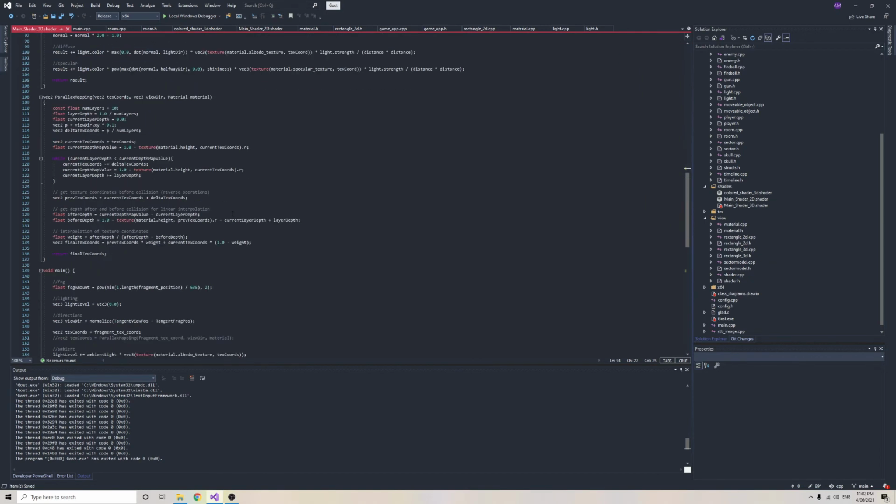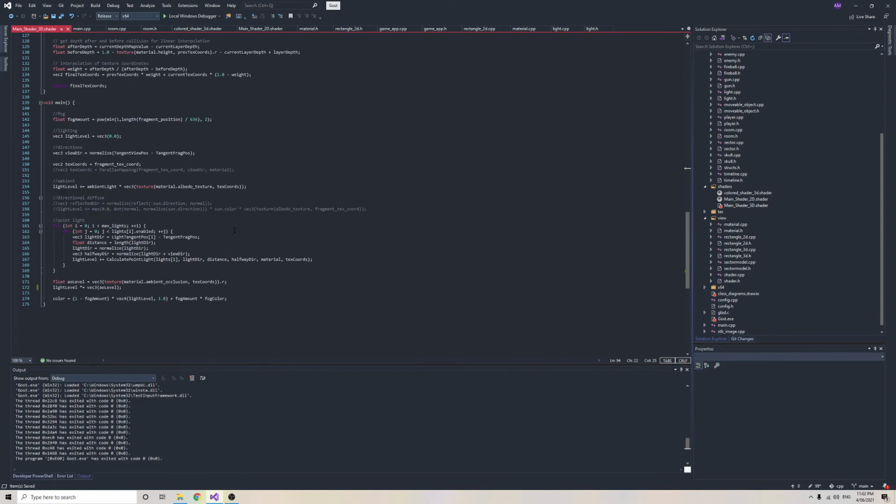So there's something called parallax mapping, which I go into more in depth in my report, but what parallax mapping does is it adaptively selects different texture coordinates. It transforms the texture coordinates to mimic a three-dimensional surface. So let's apply that. Now instead of just taking the regular texture coordinates, we run this parallax mapping function, and that gives us a new set of texture coordinates.